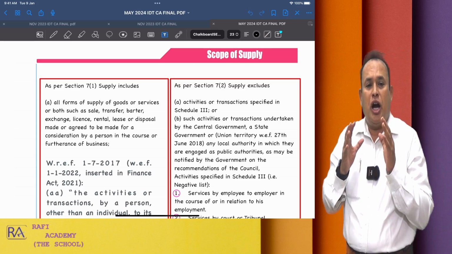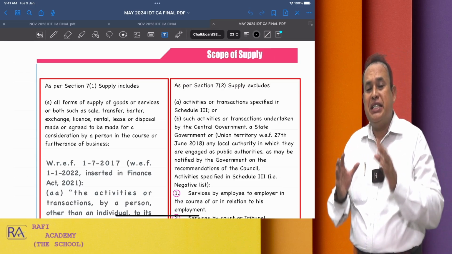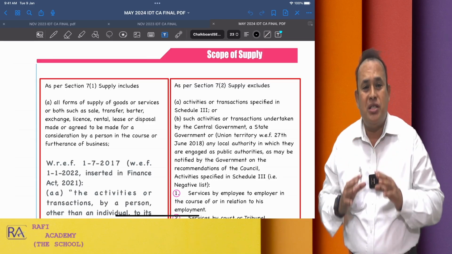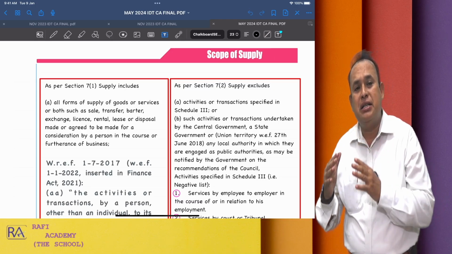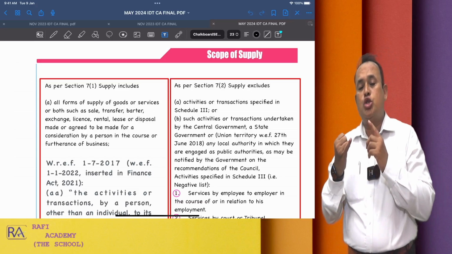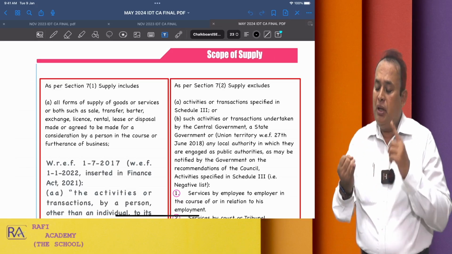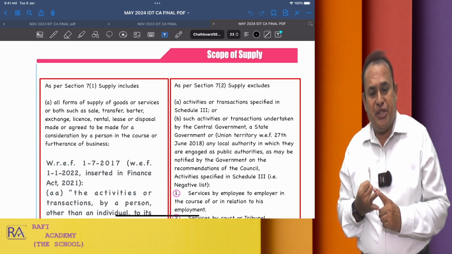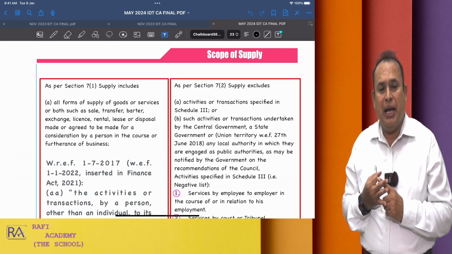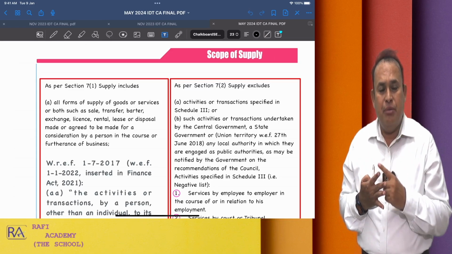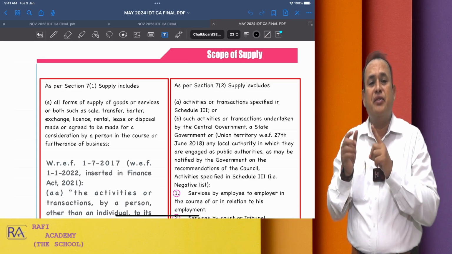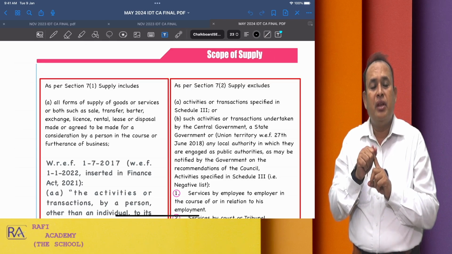And they also said the chapters with which a CA final student is already familiarized. What are those topics? Intermediate level and elementary topics like scope of supply, levy of GST, composite supply, mixed supply, composition scheme, followed by exemptions, reverse charge mechanism.